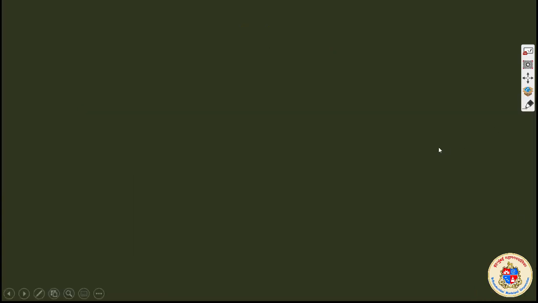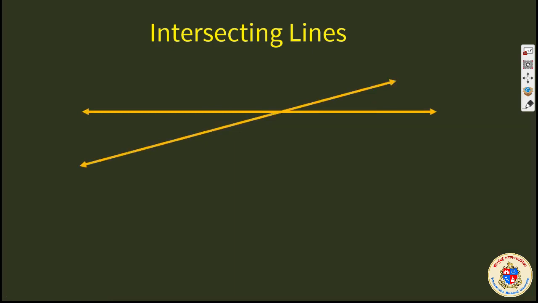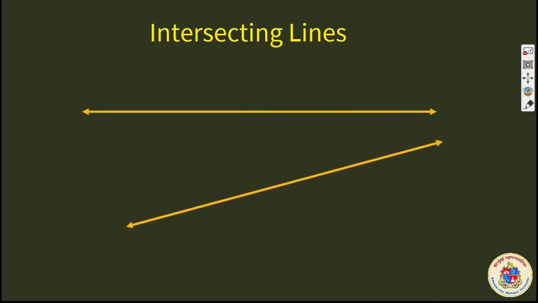Let us go further. The other concept, parallel lines, then the other type of line, intersecting lines. That means they will intersect or meet. That means it can be like this. There will be a point of intersection between two lines, or it may be such that the distance between the two lines is not the same as shown before.